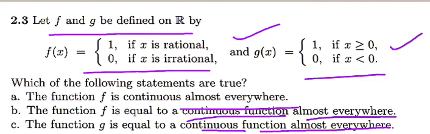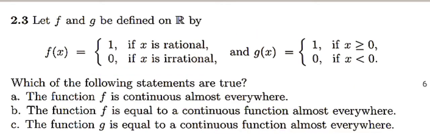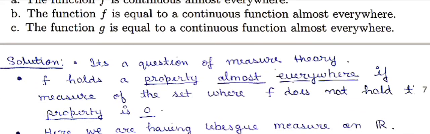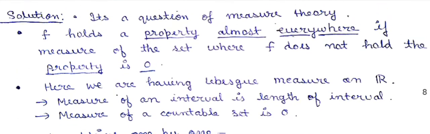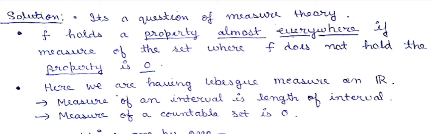You may not know the meaning of almost everywhere, maybe that is the case. So we will first see the definition of almost everywhere, then we try to answer this question, because it is a question of measure theory as a subject. So I will try to give a very easy definition of almost everywhere. We say that f holds a property almost everywhere if the measure of the set where f does not hold the property is 0. Right?